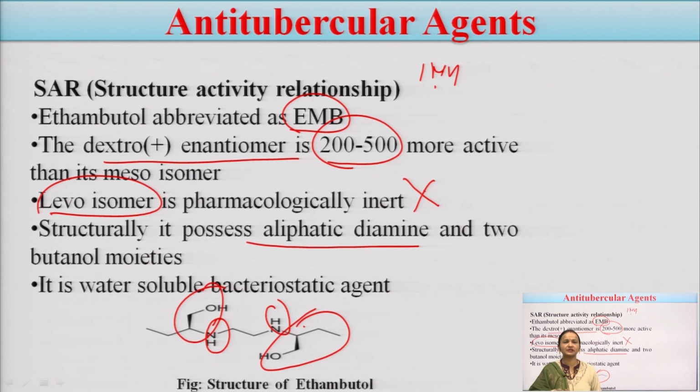So, the SAR is very simple. Ethambutol is abbreviated as EMB. The dextro isomer is more active than its meso isomer, 200 to 500 times. The levo isomer is inert. Structurally, it possesses an aliphatic diamine and 2 butanol moieties. It is a water soluble bacteriostatic agent.